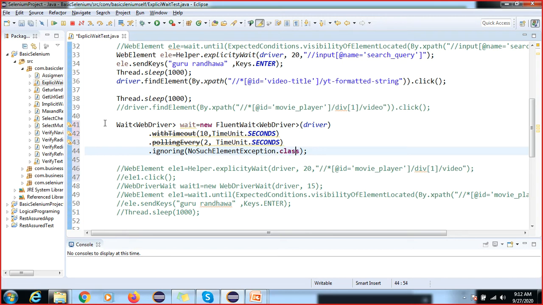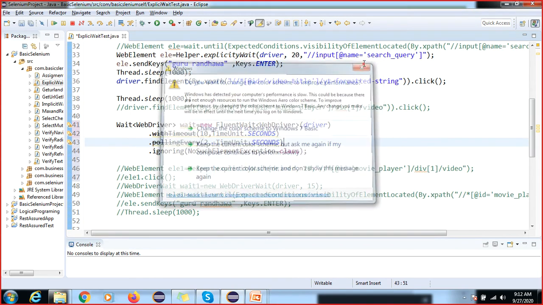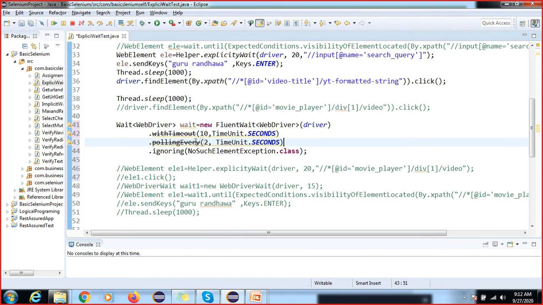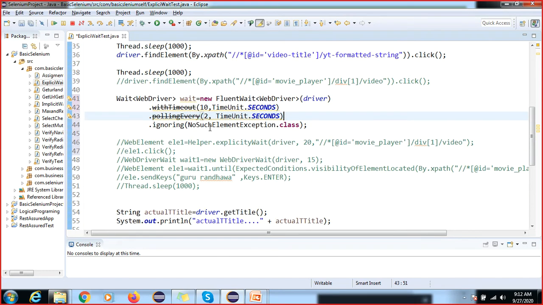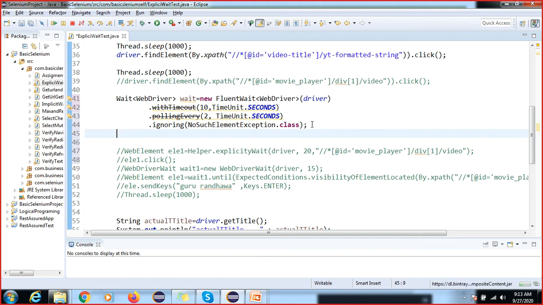So these are the implementation, and you can see something is struck through here, but all these methods will be decommissioned in the future. That's why it is showing the strike. Might be they are going to do some enhancement or changes in Selenium, but it will work now. So what happened here, this class they will convert into byte code. That's why we have the .class file.